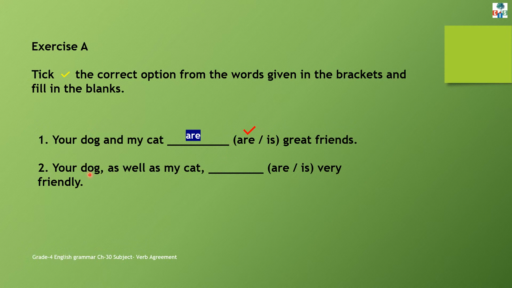Understood? Next one. Your dog as well as my cat dash very friendly. Now children, here two or more singular nouns are joined by as well as. So we will use a singular verb, that is. Your dog as well as my cat is very friendly. So try to get the verbs of this exercise.